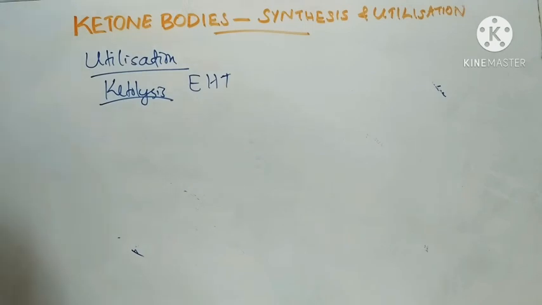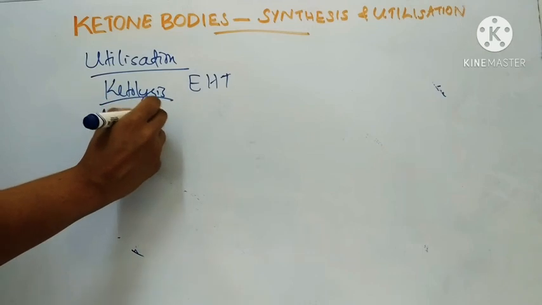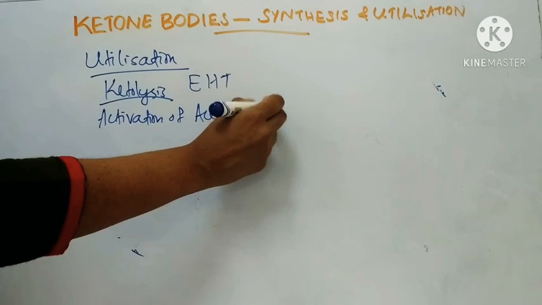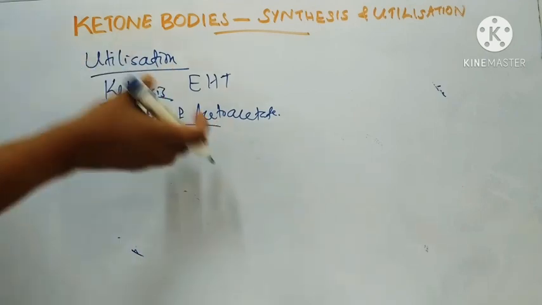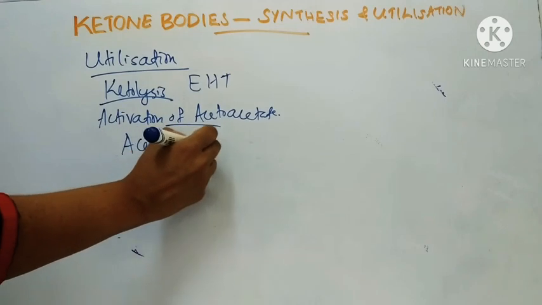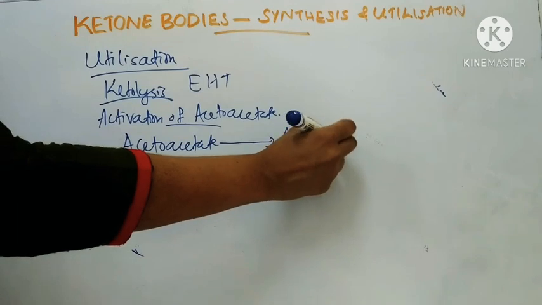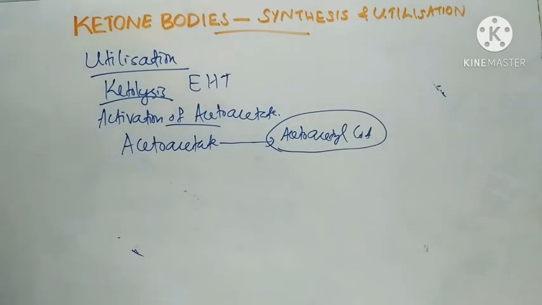Coming to the first step, activation of acetoacetate, the primary ketone body. Two reactions take place in extrahepatic tissues which activate acetoacetate, and it forms acetoacetyl-CoA. This acetoacetyl-CoA is the activated acetoacetate.